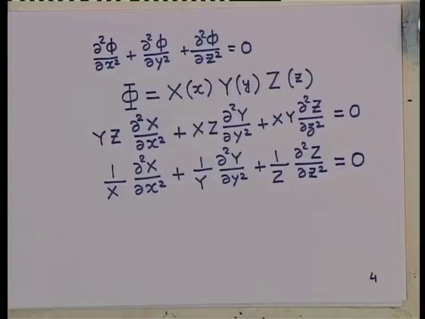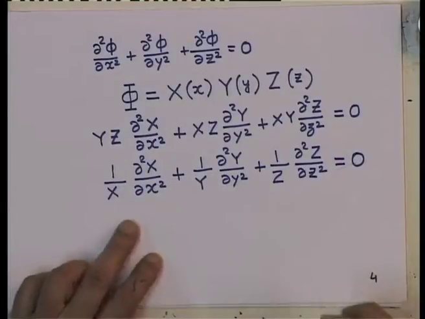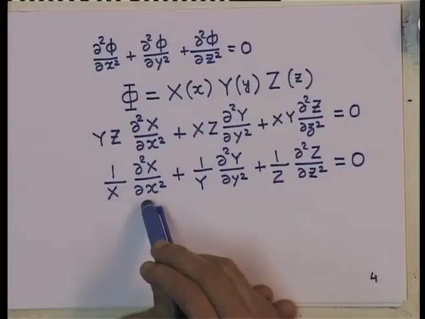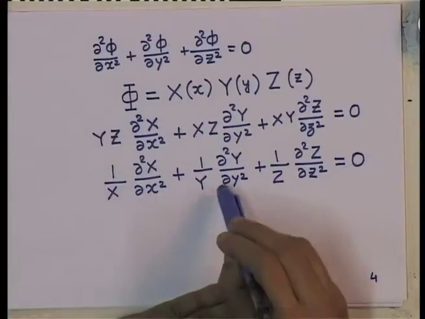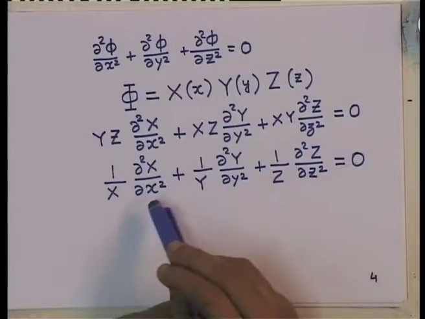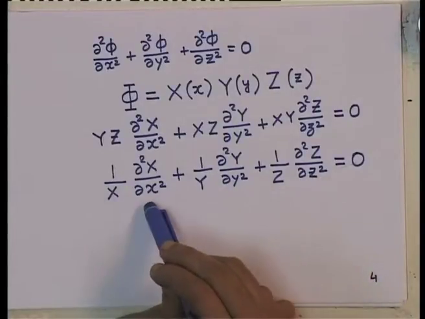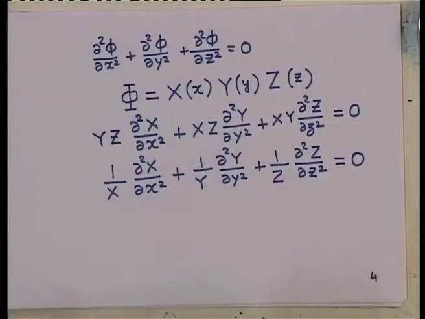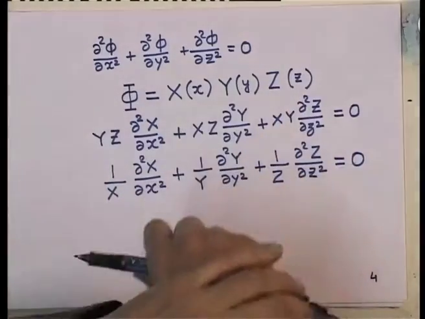Now, look at this equation. In this equation, I have got 3 terms, the first term depending on x only, second term depending upon y only, third term depending upon z only, and there are variations here with respect to x, here with respect to y, and here with respect to z. And I am making a big demand that the sum of these 3 must be equal to 0.